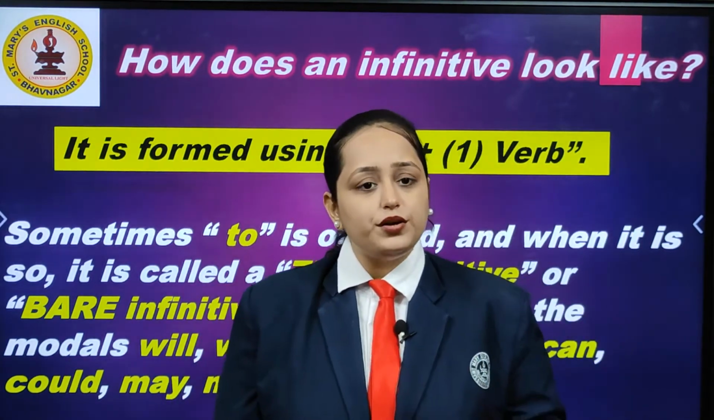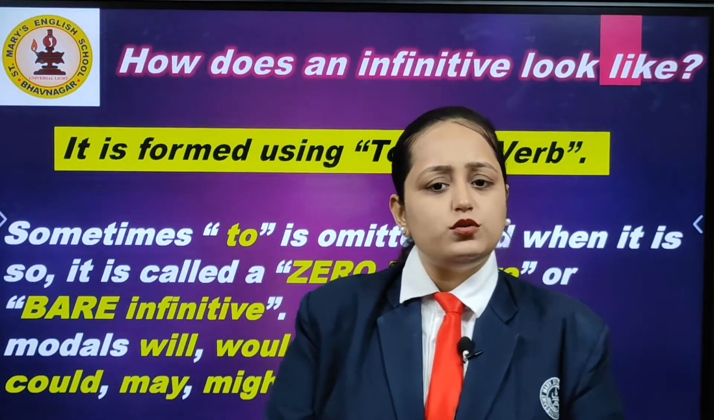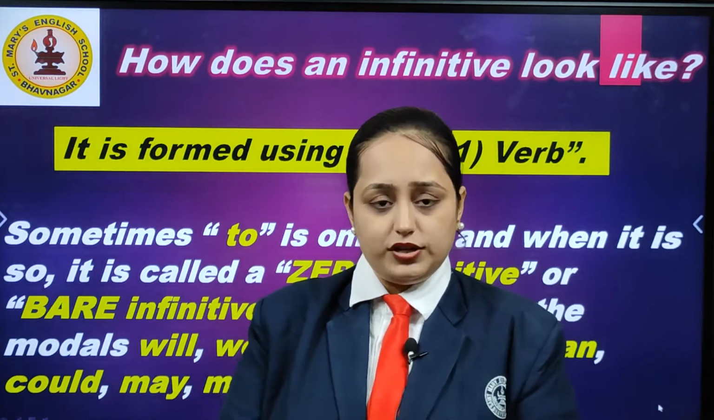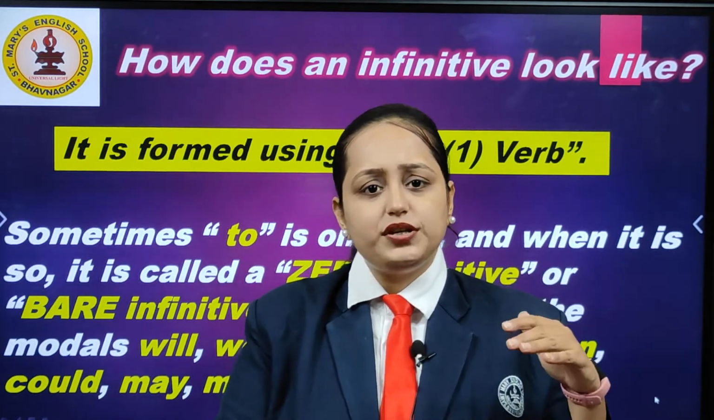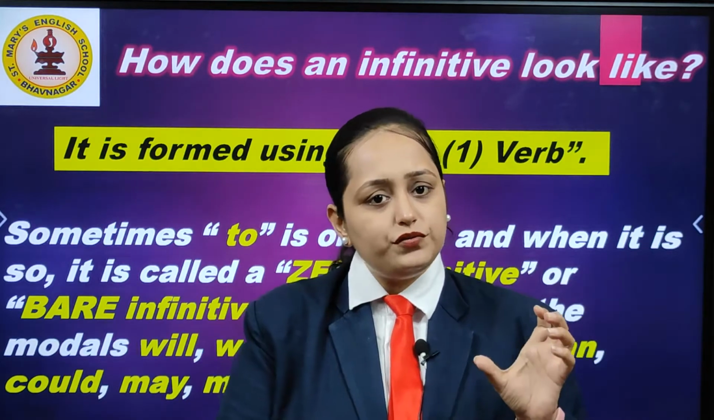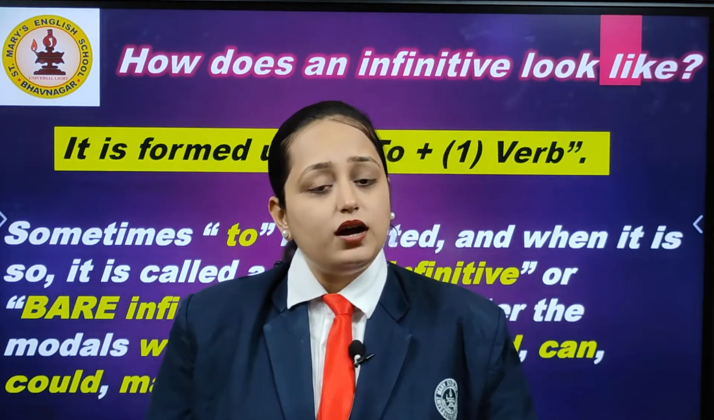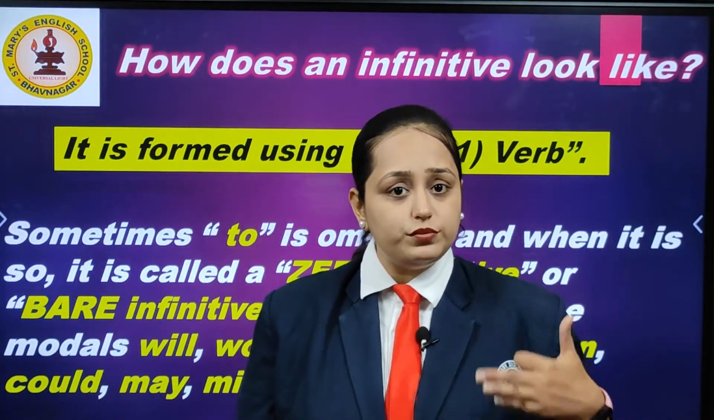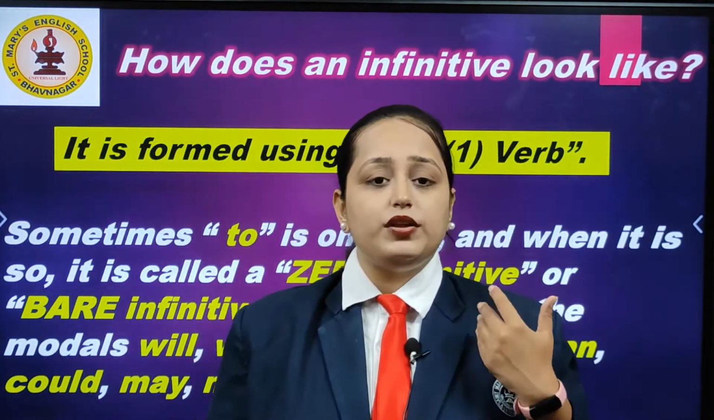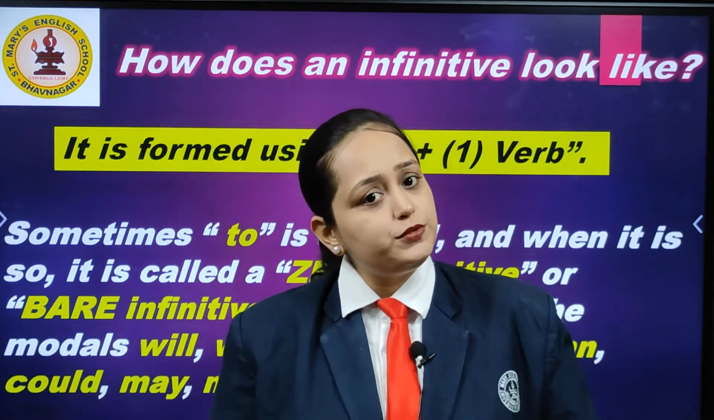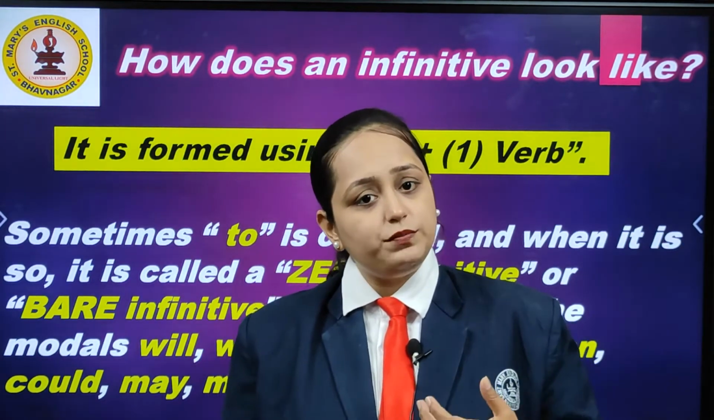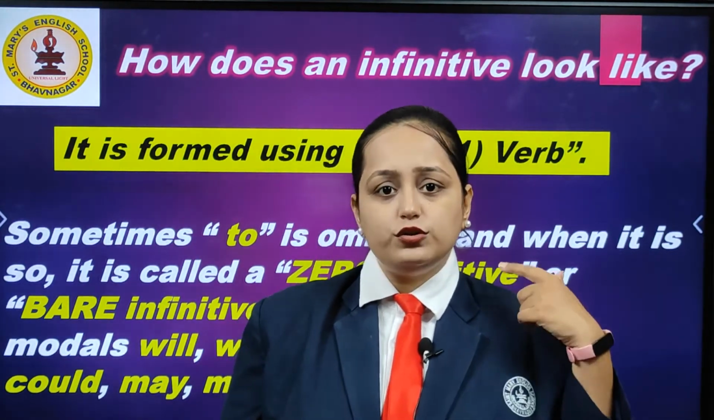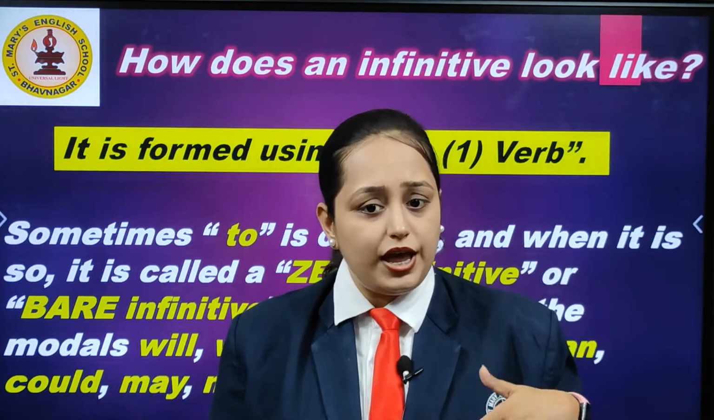Now what is zero infinitive? Students, sometimes to is omitted and when it is so, it is called a zero infinitive or bare infinitive. Wherever we don't use to, the word will be called a zero infinitive or bare infinitive. Now when the bare infinitive is used with the modal words, like: will you pass the salt? Would you come to me? Would you come with me? Would you come along with me? Shall I talk to him? Should I comb your hair?